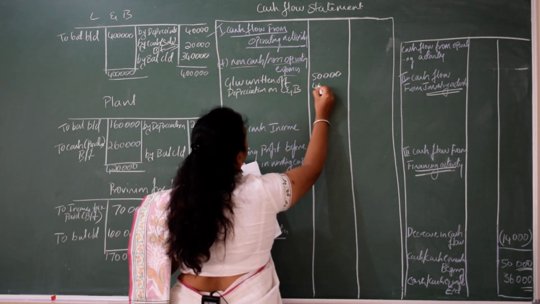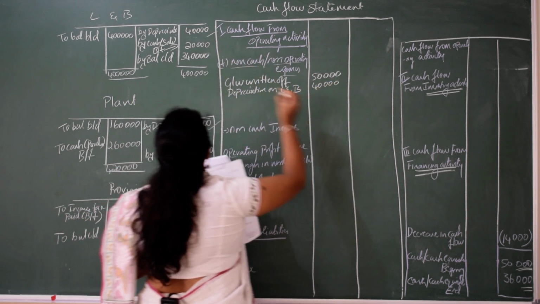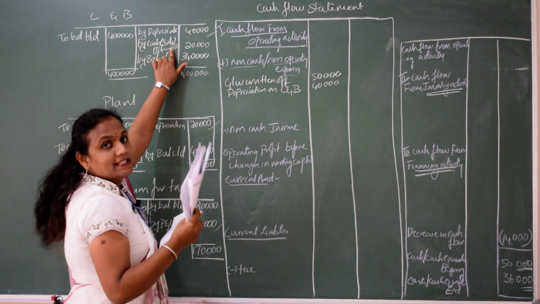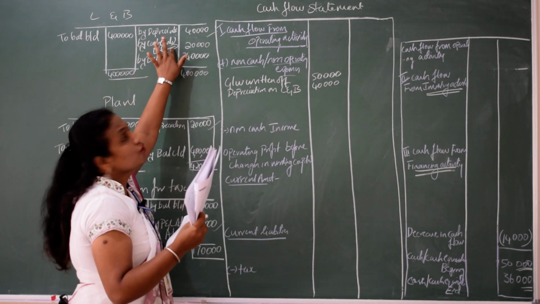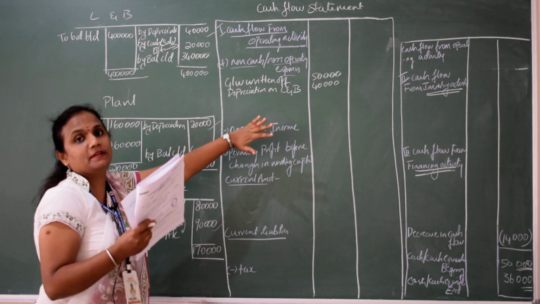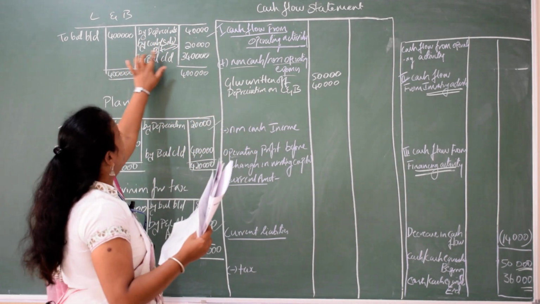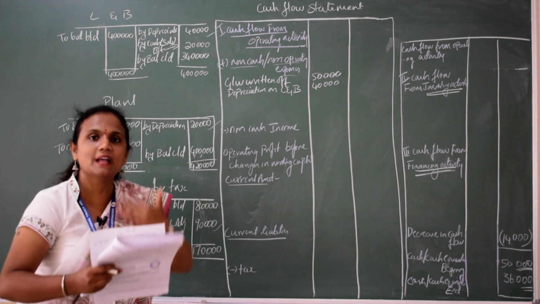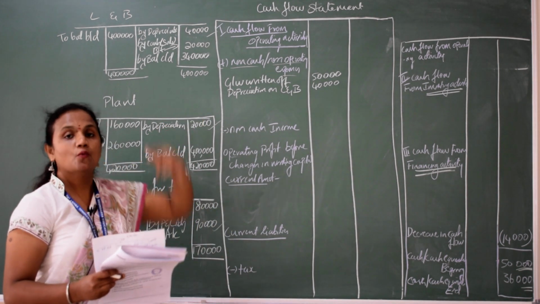Depreciation 40,000. Next, there is another thing. What is that? Sales. This is what we have found out, correct? So whatever you found out, that should also come in cash flow statement. So how much is sales? 20,000. When you sell something, what is coming in? Cash is coming in.